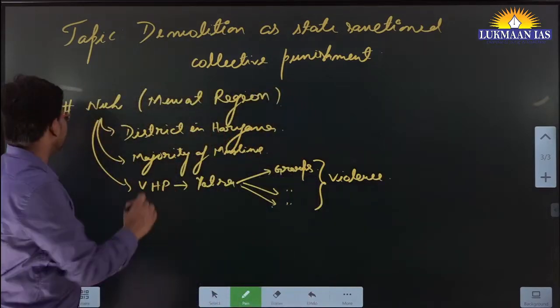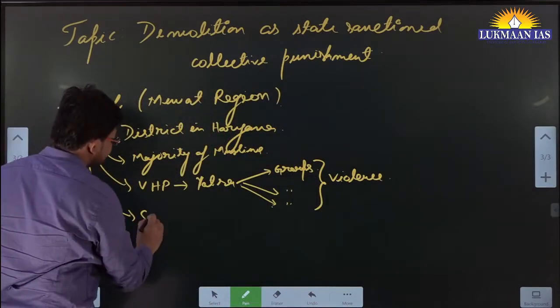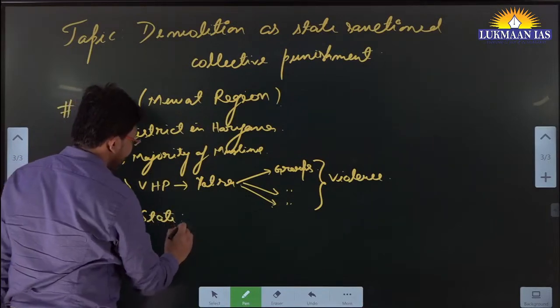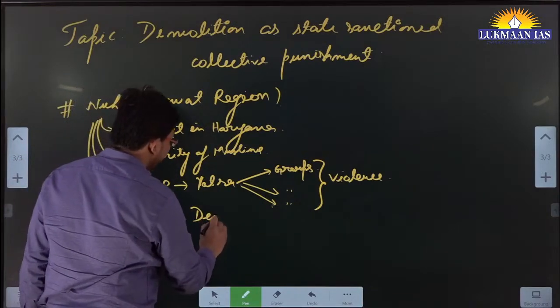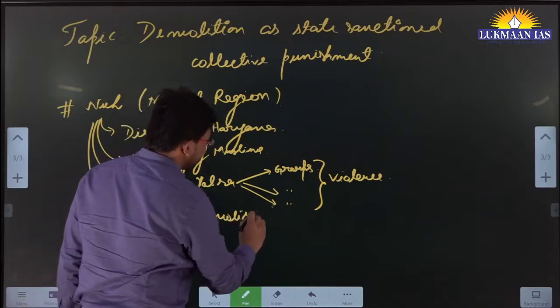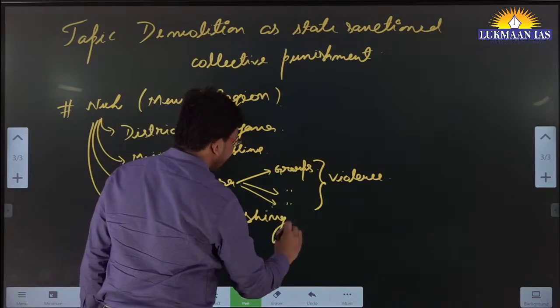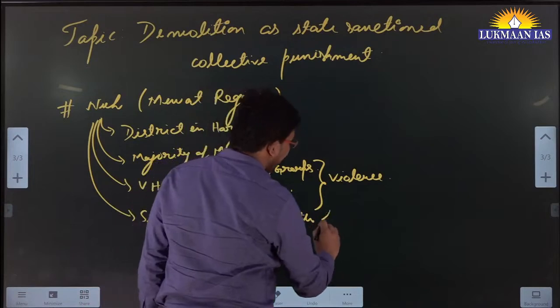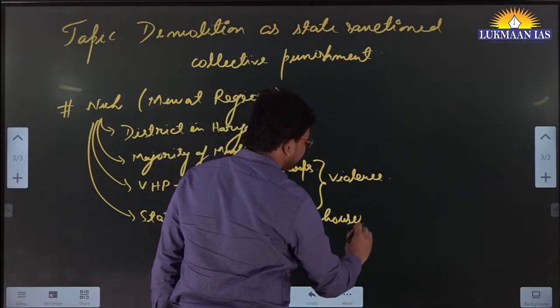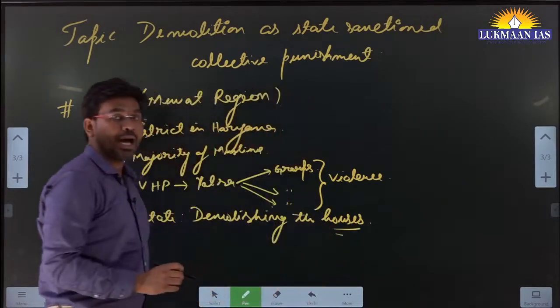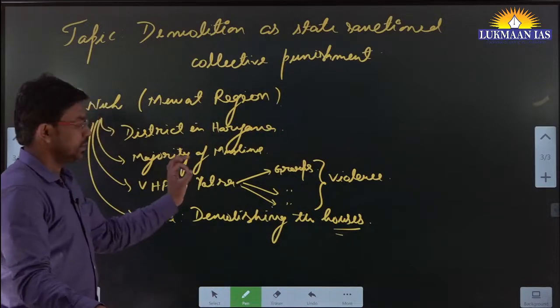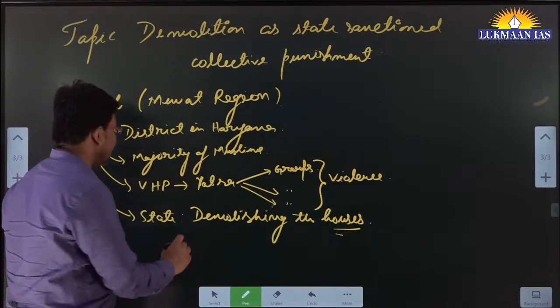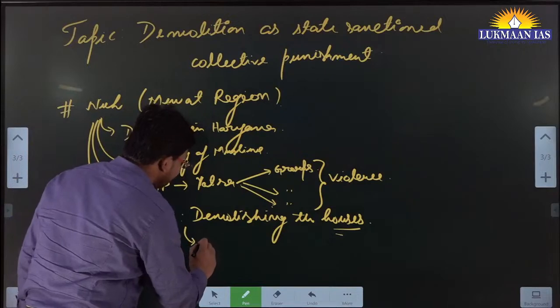Soon after that, the Haryana state government started demolishing the houses of people. Why are they demolishing the houses? Their official position is that they are demolishing illegal structures.